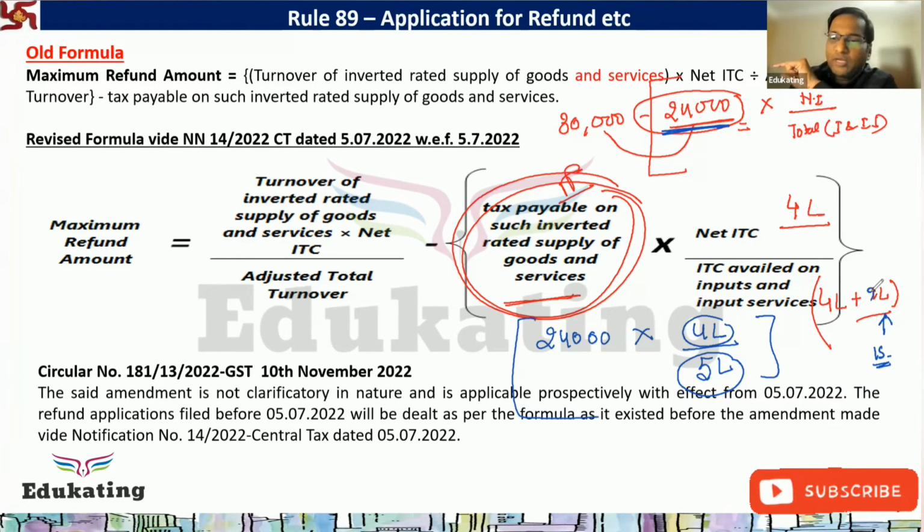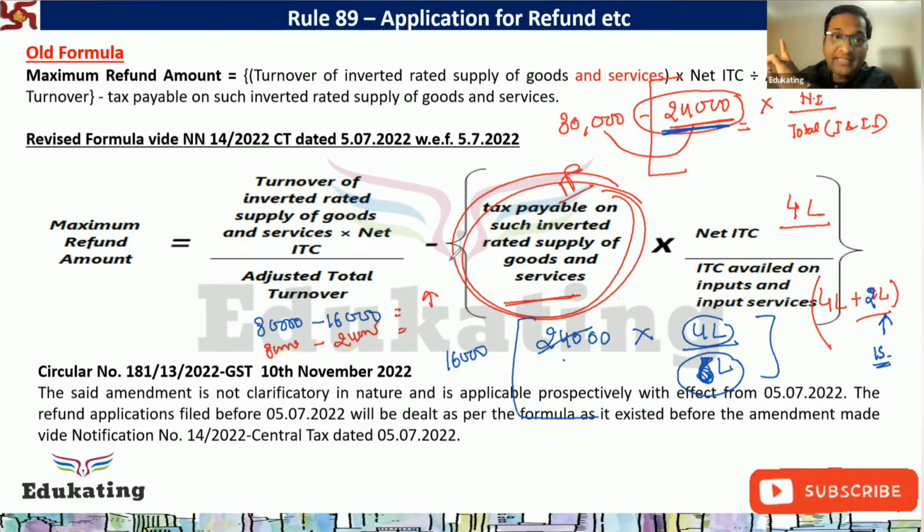Let's say we make this 2 lakh, just for ease of calculation. 6 lakh. So it will be 16,000. Now I can say 80,000 minus 16,000. Earlier it was 80,000 minus 24,000, by which I can say the refund amount would be increased.